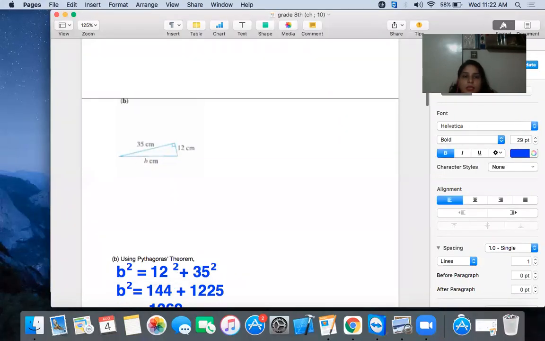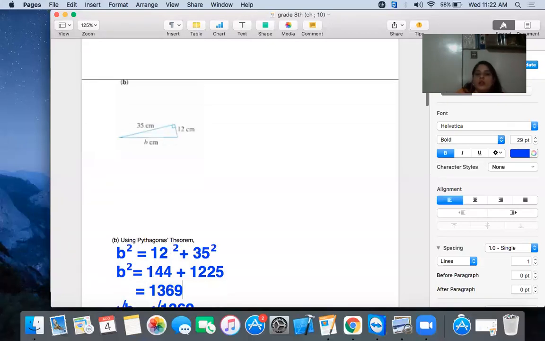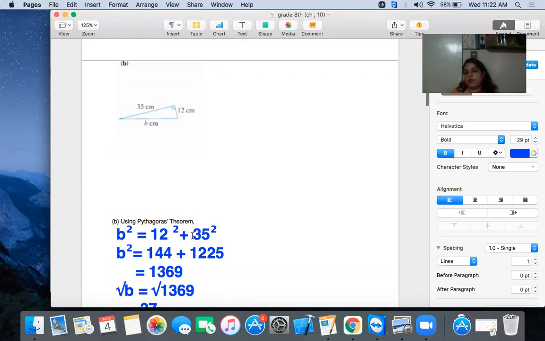What is the value of the base? That is 12. So 12 square. What is the value of the opposite side? That is 35. So 35 square. Now what is the square of 12? 12 multiplied by 12 is 144. And what is the square of 35? That is 35 multiplied by 35, it becomes 1225. Okay, now add them. You can use your calculator.